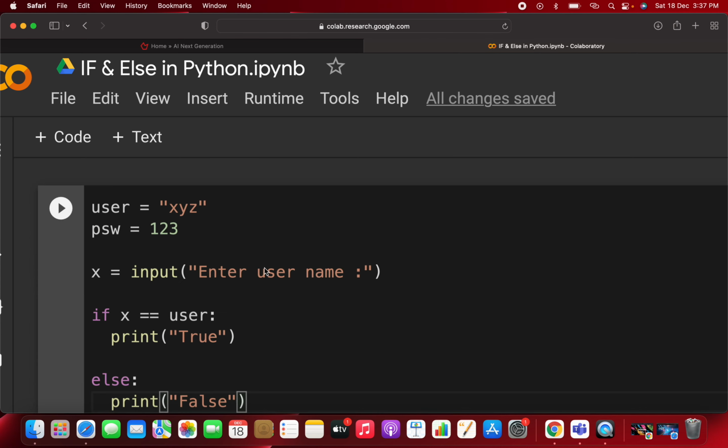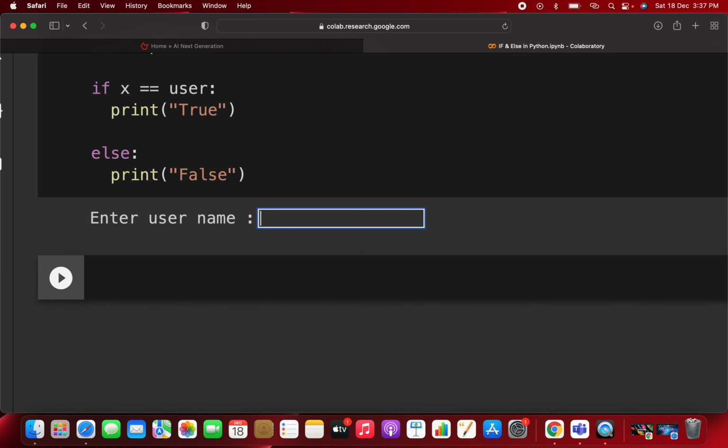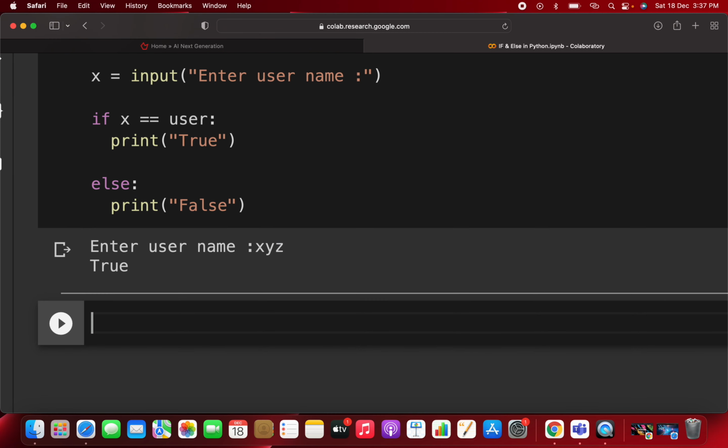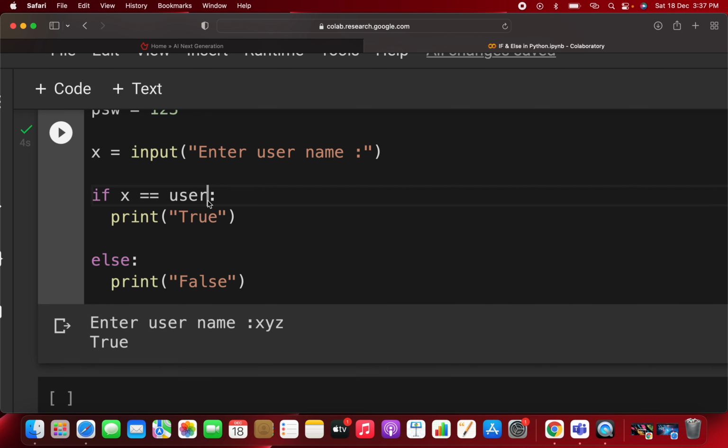Let's see first with only the user, then afterwards we will see the password. Here you just write xyz. Now you are able to see it prints true. But what if you are using two conditions, that is, you want to check the user and also the password? Then you can write here and.